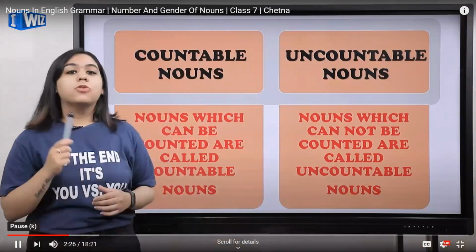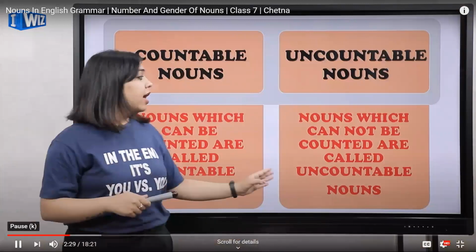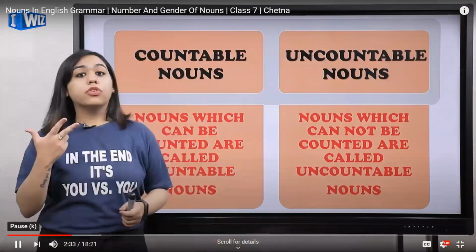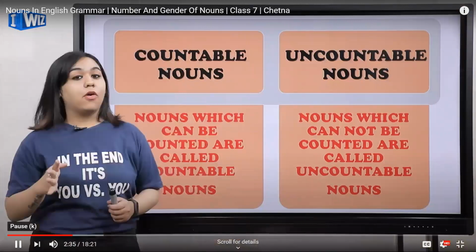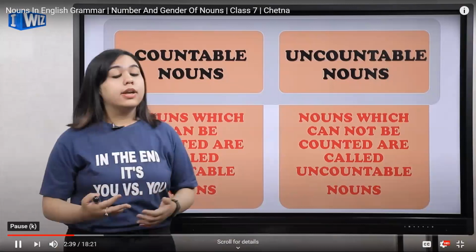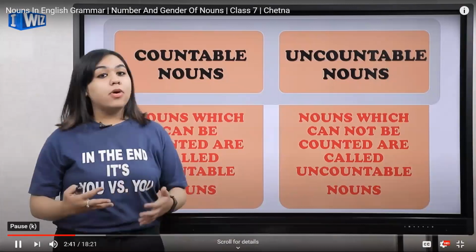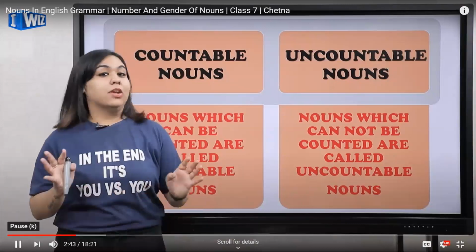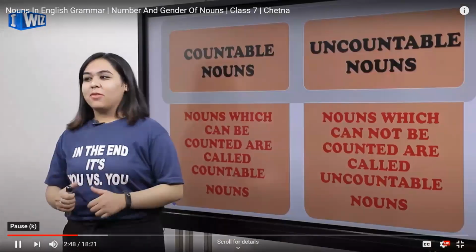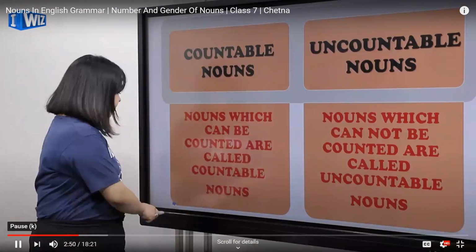So, pen is a countable noun. Whereas if I talk about, say, water, can I say 1 water, 2 water, 3 water, 4 water? No, I cannot. We'll also discuss happiness. Happiness is also a noun, right? Can I say I am 1 happy, 2 happy, 3 happy? No, we cannot say. So some nouns that we cannot count are termed as uncountable nouns. I hope that it is clear to you.